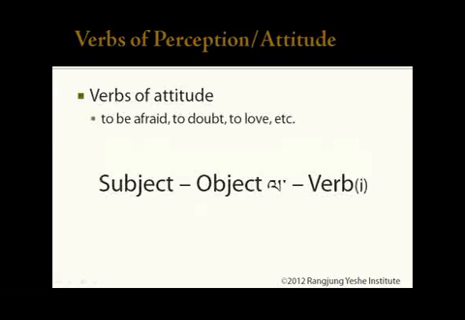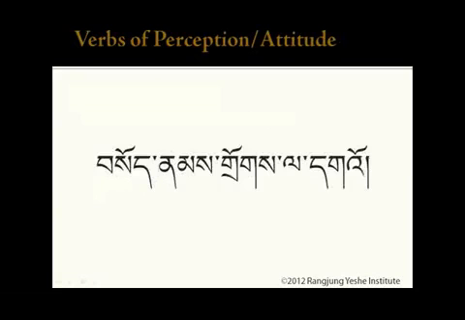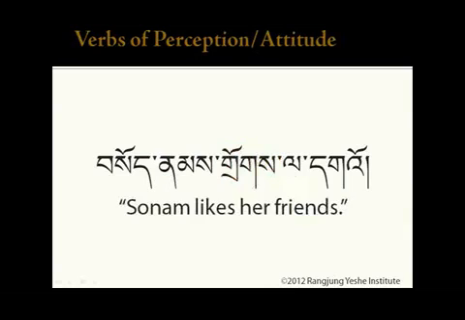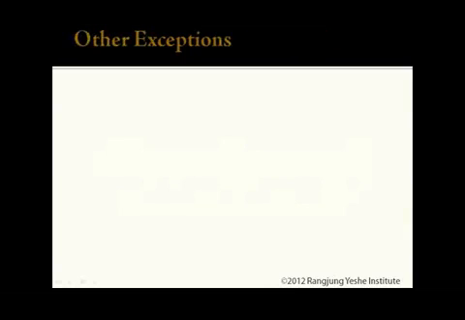Verbs of attitude, such as to be afraid, to doubt, to love, and so on, have a subject with no particle and an object marked by the la particle. For example, Sonam drogla gao. The verb here, ga, means to like. The subject is the proper name Sonam. Who does Sonam like? Friends. The object drog is marked with a la particle, but when we translate this sentence, we leave that particle untranslated. Sonam likes her friends.